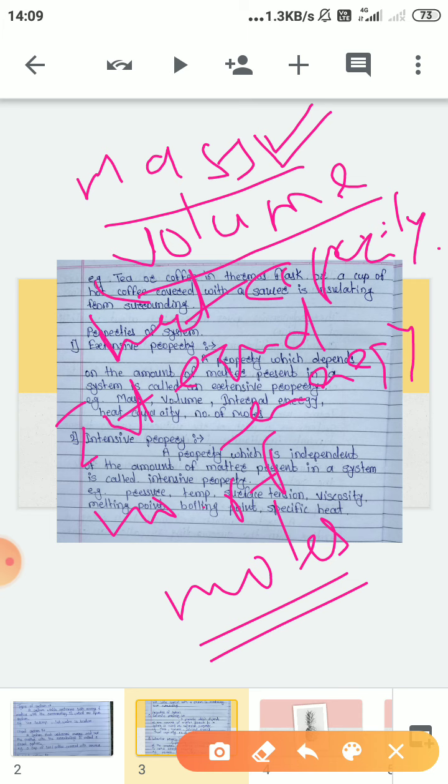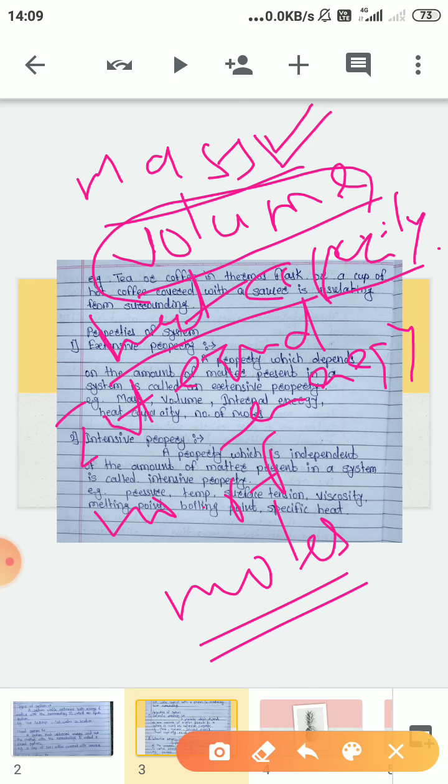Same way, if we have taken 2 balls and then 4 balls of the same size, the volume of matter increases. Heat capacity means the ability to absorb heat or to evolve heat.